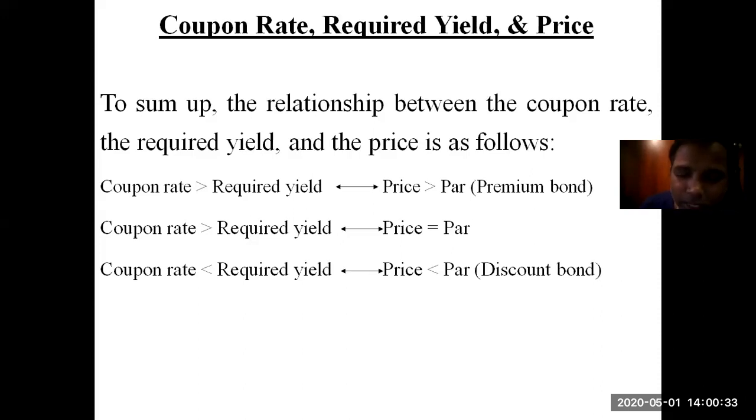So keep this in mind. This is one of the important segments of today's session's discussion: what is the relationship between the coupon rate, required rate of return, and the price of the bond. If the coupon rate is greater than the required rate of return, it will be a premium bond. If it is equal to the required rate of return, the price will be equal to par. And if it is less than the required rate of return, the price will be at a discounted value.